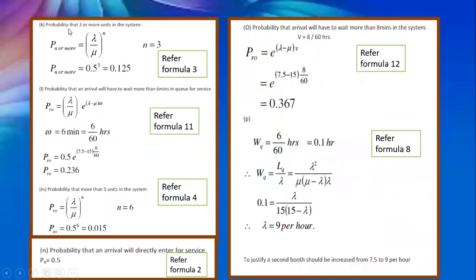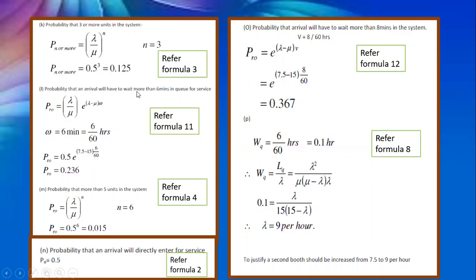So next is the probability that 3 or more units are in the system. So P of n or more is given by the formula lambda by mu to the power of n. Substitute n is equal to 3 because 3 or more units. So 0.5 to the power of cube is nothing but 0.125.